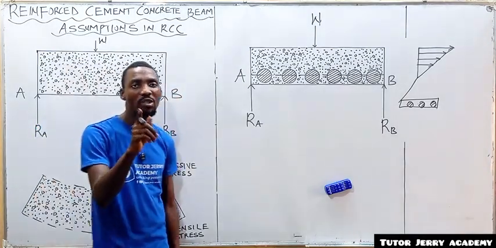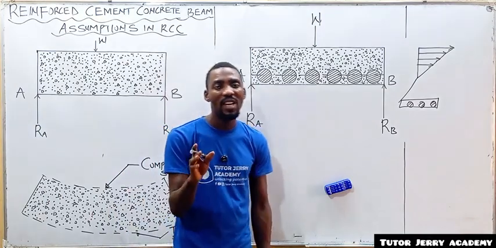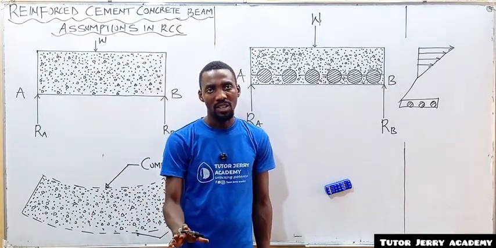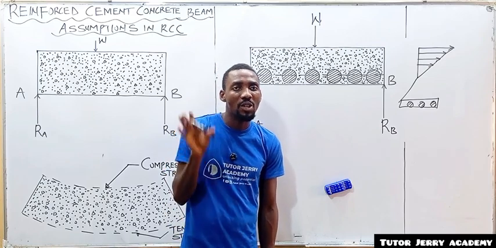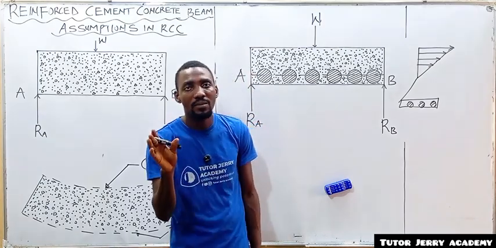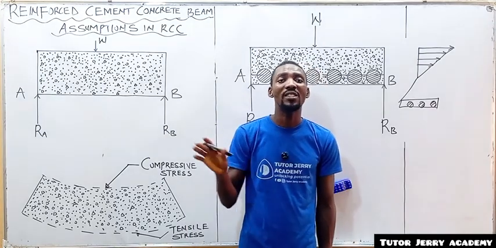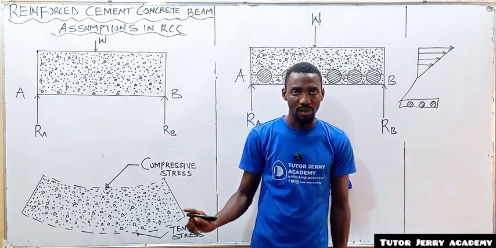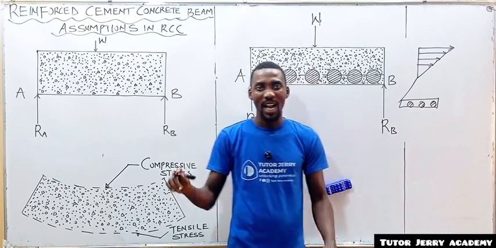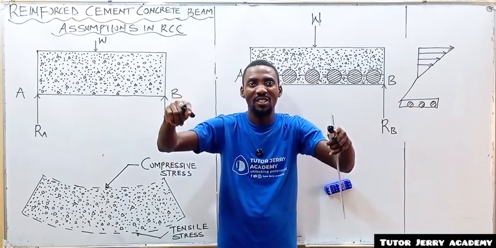Now, there's also another question they used to ask. They'll say, which of these assumptions is not applicable to an unsymmetrical section? Who can try that? I would love to see that in the comment section.